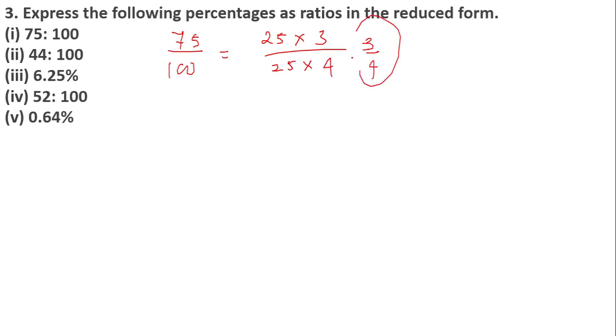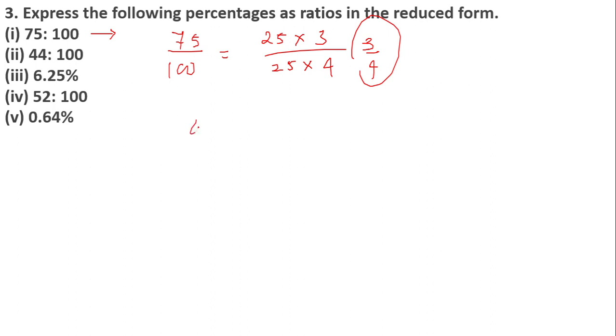The reduced form of the ratio 75 by 100, we can simply write as 25 into 3 over 25 fours, the same thing that we did in question number 1 of this session. 3 by 4 is the answer for the given question. This is the reduced form. Okay, next, the reduced form of 44 divided by 100, very simple again.